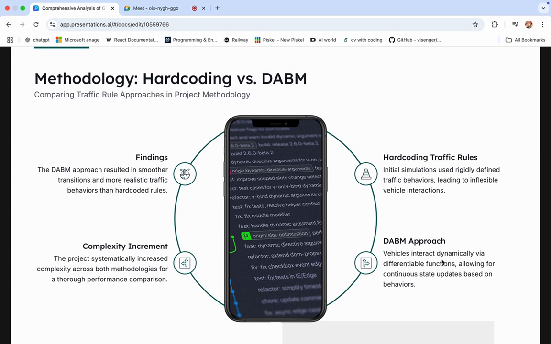We can also see that the complexity increases when we move from hard coding to DABM, because the real world situation is complex to implement. In the DABM approach, the vehicles interact dynamically via differential functions, allowing continuous state updates based on the behaviors that each vehicle has. So each vehicle has its individual behavior, which follows the DABM approach while interacting with other vehicles on the road.